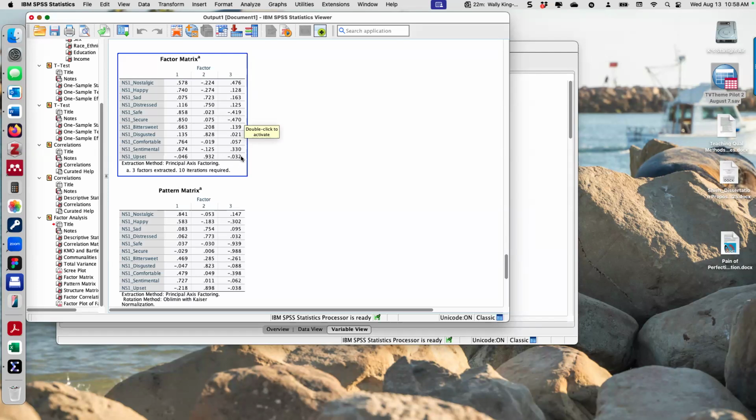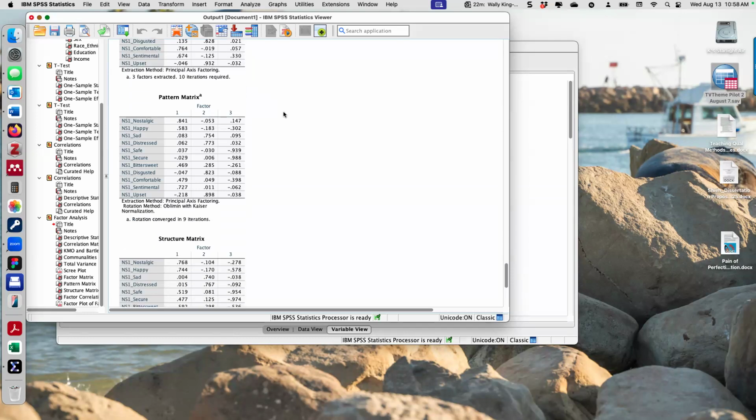That one, upset, is weird, but yeah, it's definitely on factor 2. So I'd say this is a 2-factor solution. None of these load the highest on factor 3, although interestingly, nostalgia shows a trend toward maybe wanting to jump over to factor 3, but still it's highest on factor 1.